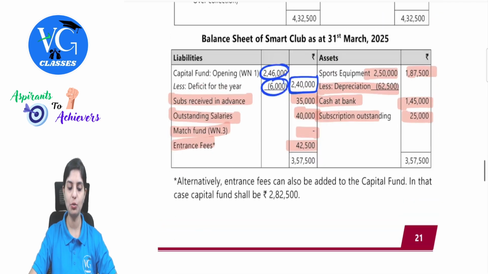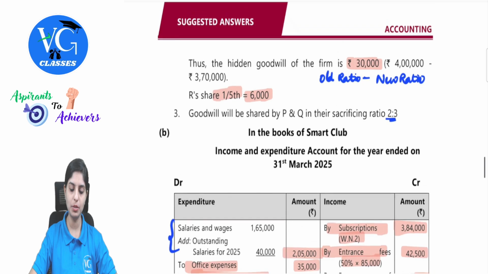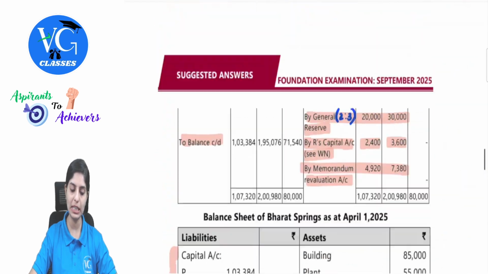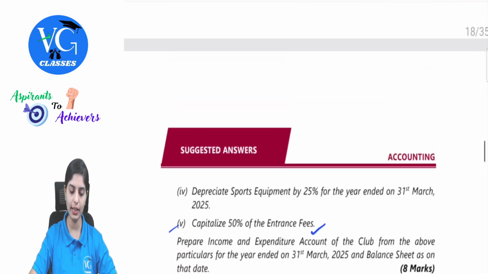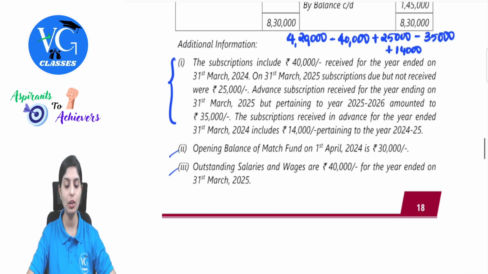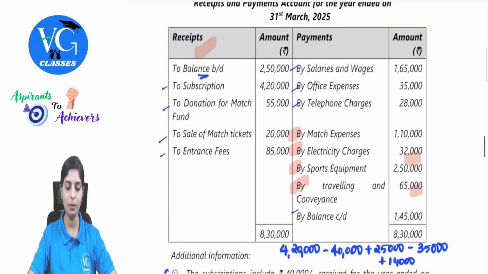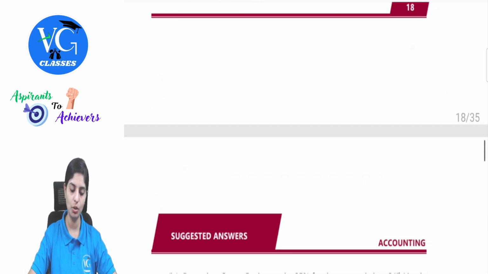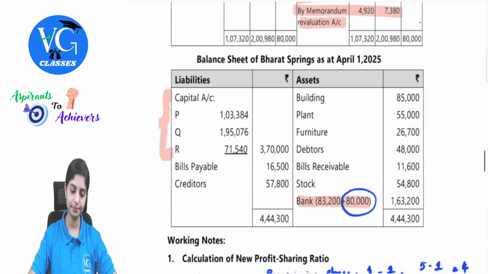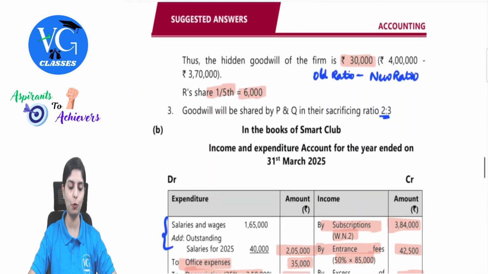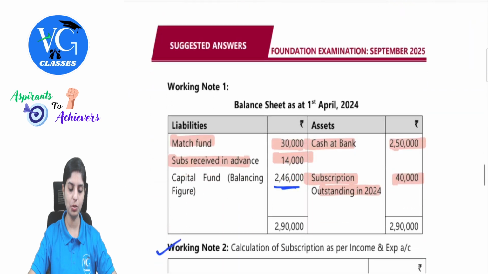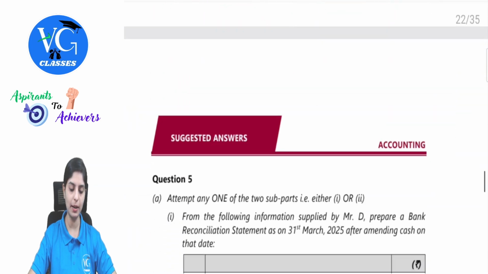So this is how we will total the balance sheet. As you observed, in this case, the question was pretty simple for a not-for-profit organization because the adjustments were also simple enough. If you had good practice, this was a must-do question. This completes our question number 4. Both were easy to take up.